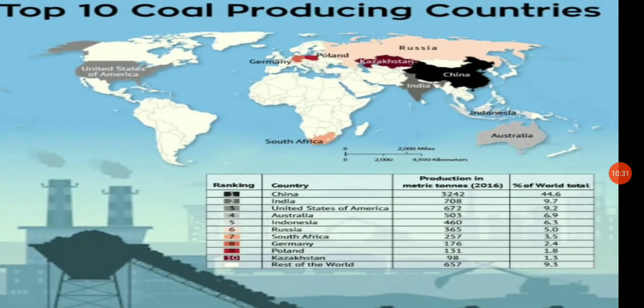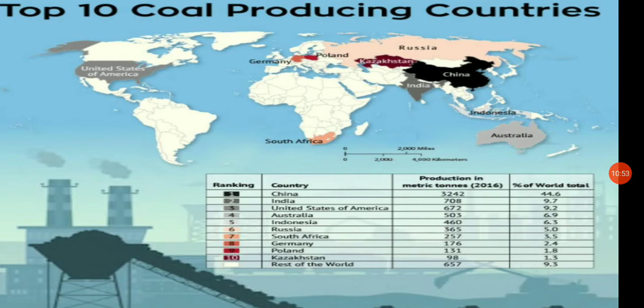China is the highest producer of coal. Second we have India, then the United States of America, then Australia, Indonesia, Russia. In 7th position we have South Africa, then Germany, Poland, Kazakhstan and other countries.